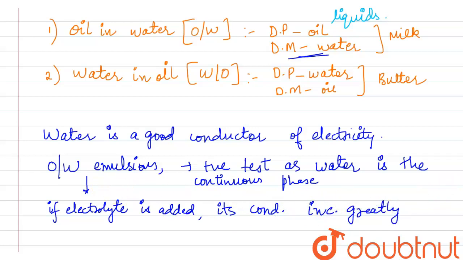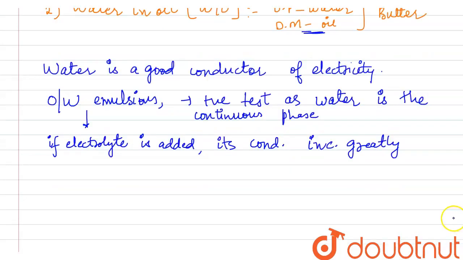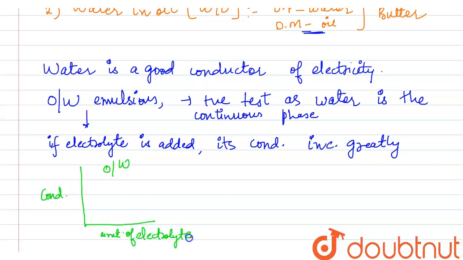Then the water in oil emulsion, because there the dispersion medium is oil, right? So we know that water is a conductor of electricity, so the oil in water emulsion will give a positive conductivity test. Also, if we see the graphs for the conductivity test, first for oil in water, conductivity versus amount of electrolyte, the conductivity increases with the amount of electrolyte to a positive side, right?